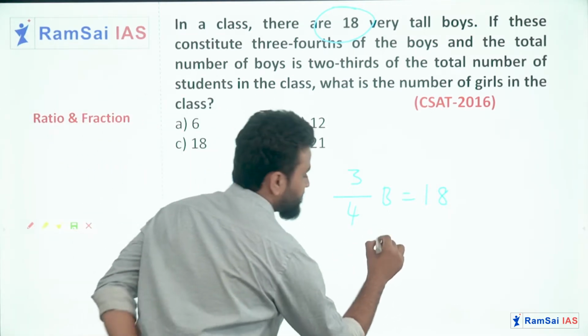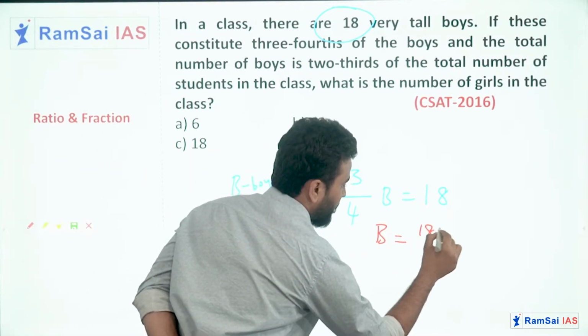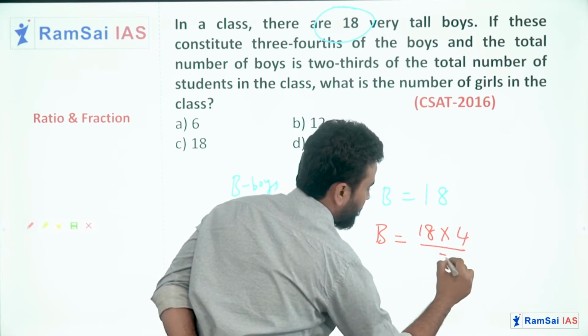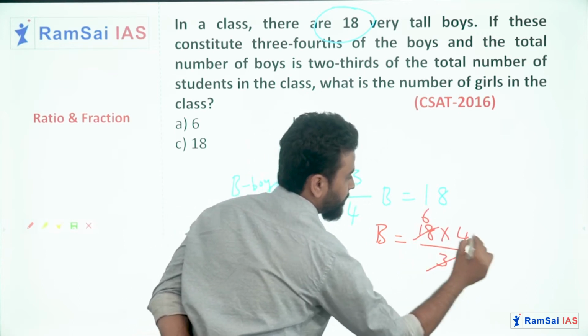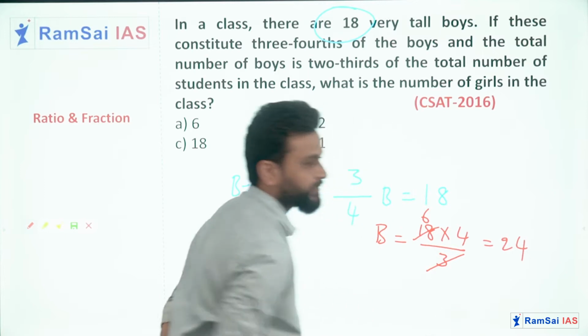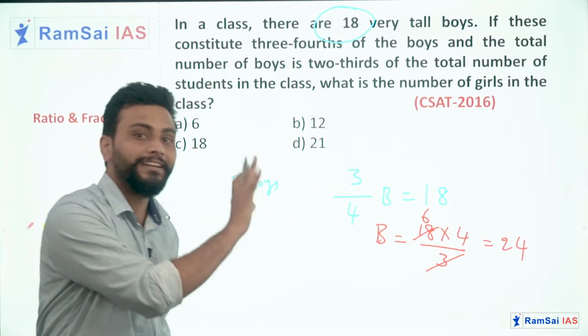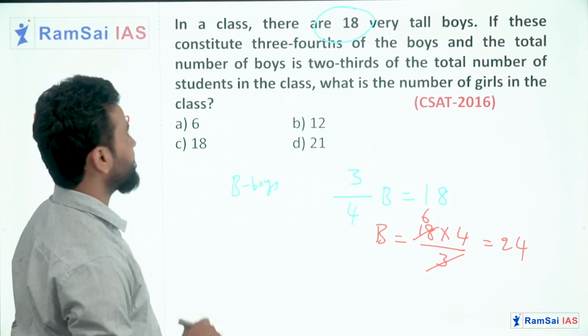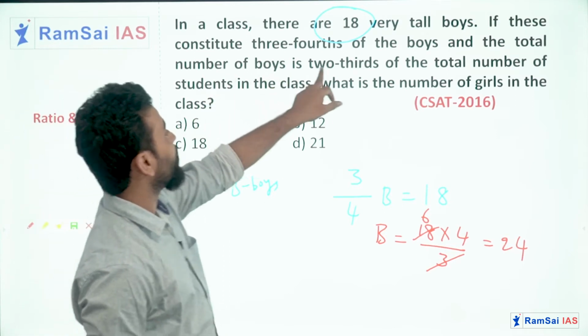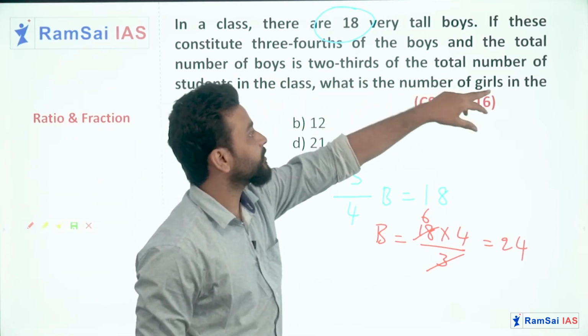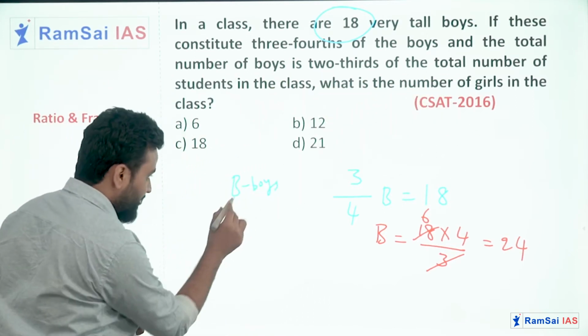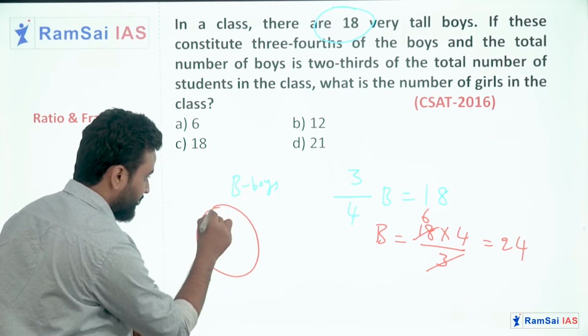Then tell me how many boys are there in the class? 24 are boys. So in the class we have total 24 boys. But here the total number of boys is 2/3 of the total class. So boys give you total 2/3 of the class.